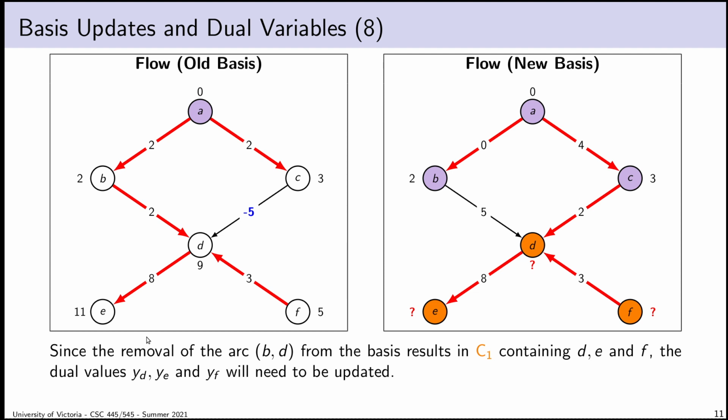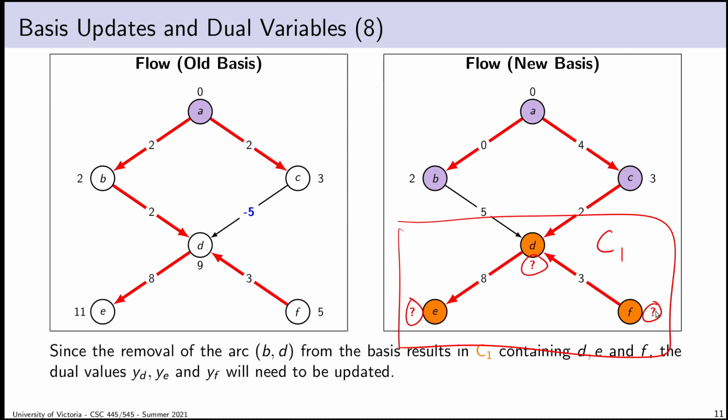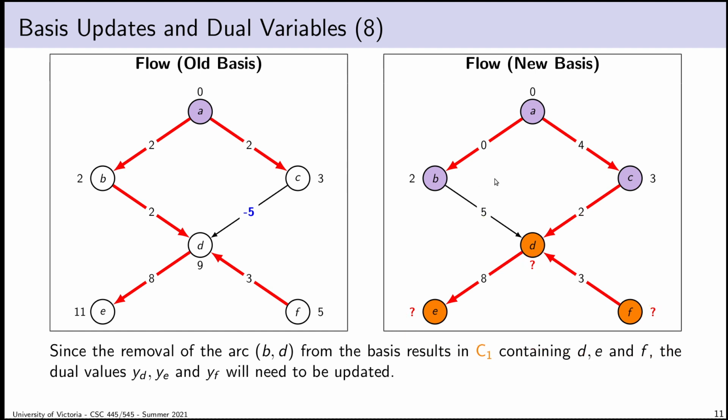Okay, so I delete my leaving arc BD from the basis, and I add the arc CD. That's going to mean that DEF ends up being my component C1. That ends up being the separated component. And we therefore have to recompute all of these dual optimization variables. Now notice there are no non-basic edges in C1 or attached to C1 besides the one that was my leaving arc. We'll get to that in a few minutes. I've prepared an example here that deliberately doesn't have any other non-basic arcs so that we don't have to worry about too many things at once. So we have to update the values of YD, YE, and YF.